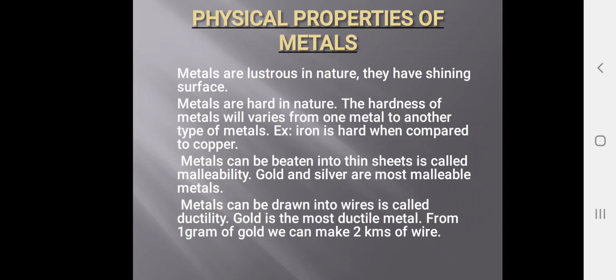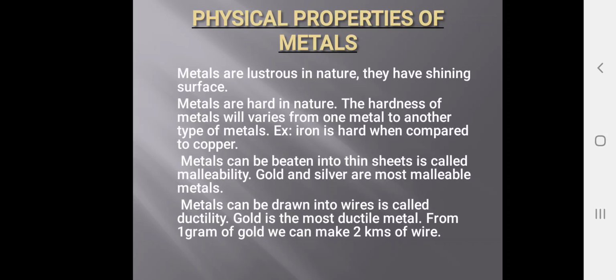First of all, we are going to see in this lesson the physical properties of metals. Metals are lustrous in nature. They have a shining surface. Whenever you see metals, you are going to see the shining surface. That shining property is known as lustrous. Metals are lustrous in nature.